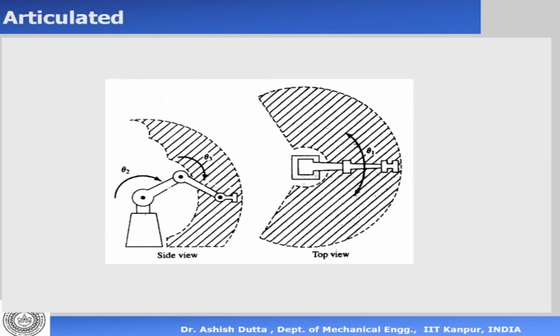Now, an articulated robot has 4 degrees of freedom. It has 4R joints, 4 revolute joints, and 3 of them are planar. This is the side view.